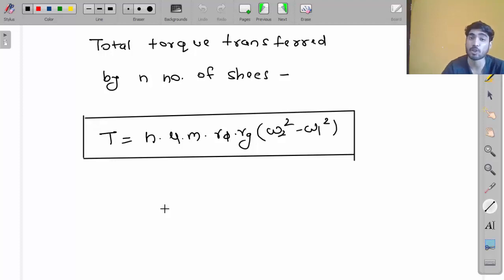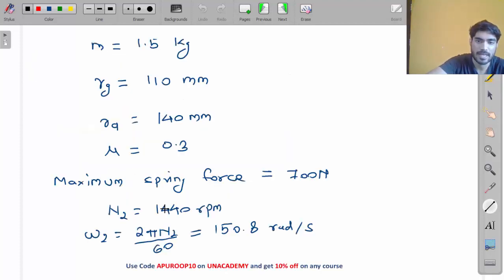So it is an automatic clutch. Where is it used? Scooty, Activa, in these types of vehicles. And this is the equation of torque, very easy to remember. Multiply everything in omega 2 square minus omega 1 square. Then we solved a numerical. So this was all for today's class, and this is the end of clutch. In the next chapter we will start a new machine element.